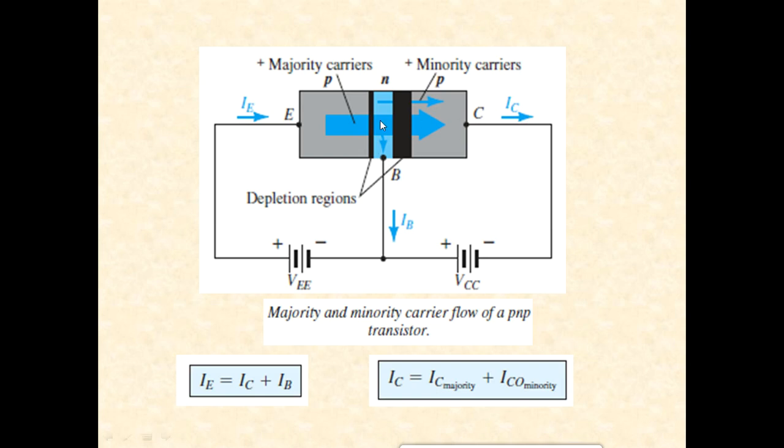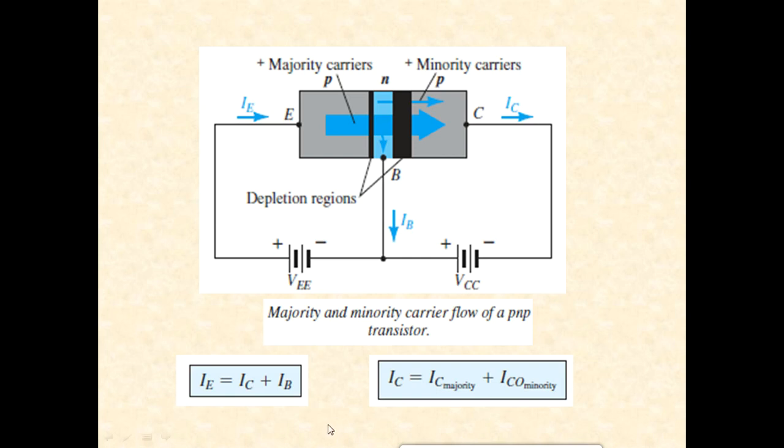So if I consider the base to be that point, then IE equals IB plus IC. The current entering should be equal to the summation of the currents leaving. The base current is leaving and the collector current is also leaving. So in a very simplistic way it is expressed as IE equals IC plus IB. Now please understand that this expression holds good for PNP as well as NPN transistors in all configurations. In all the configurations, this basic expression has to hold good, it should be valid.